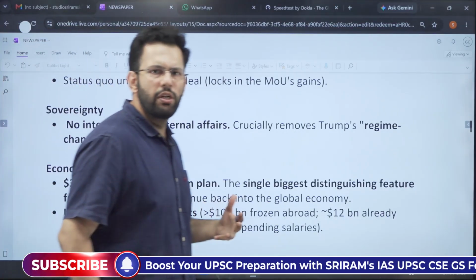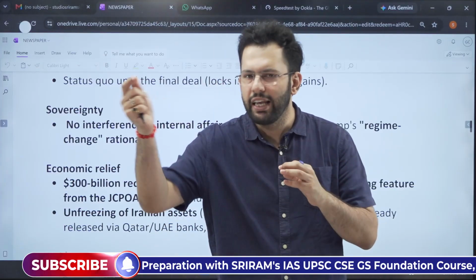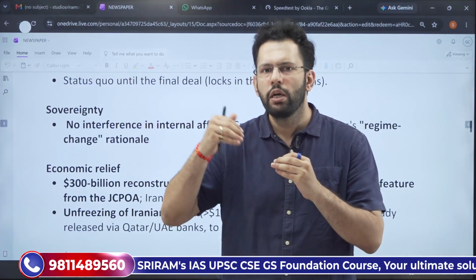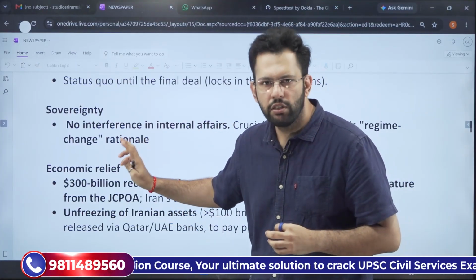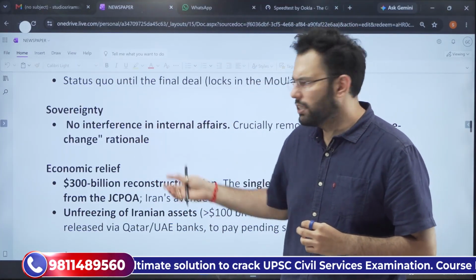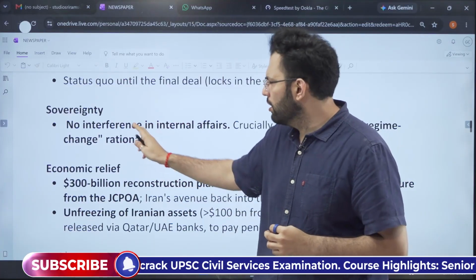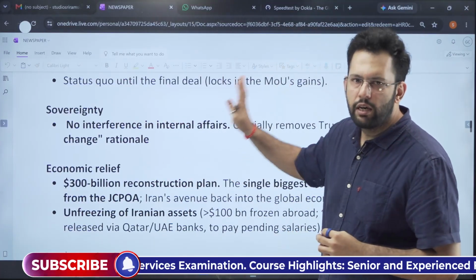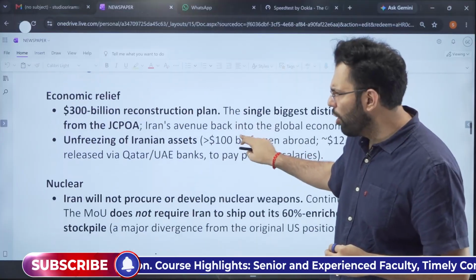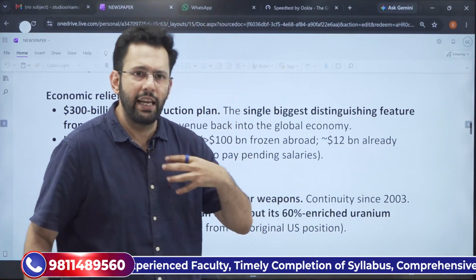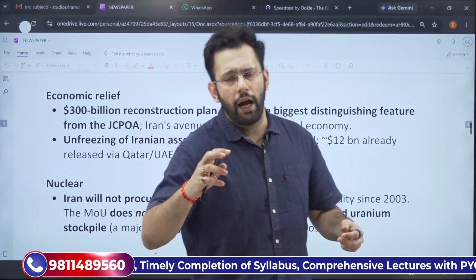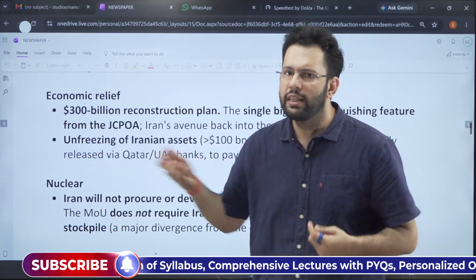Trump's regime change policy, so Iran has made sure that if you try to intrude or do anything into Iran, this will amount to interference. So Iran has also secured itself the sovereignty clause wherein no interference in the internal affairs of the country will happen. Economic relief: this is where it is again contested, because Iran is claiming that we will get the damages and then the US is saying that they will not get it.